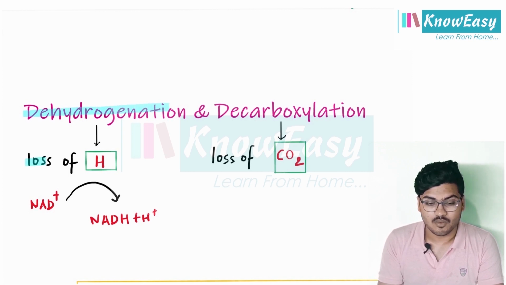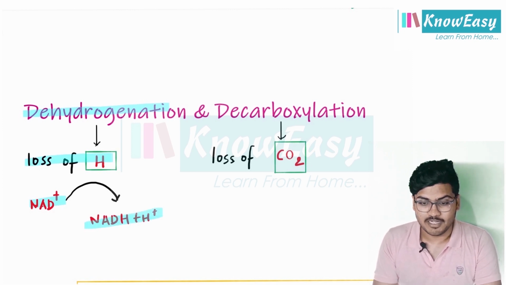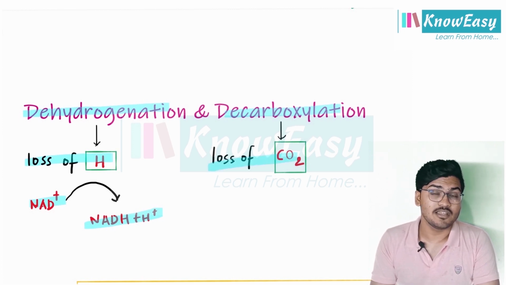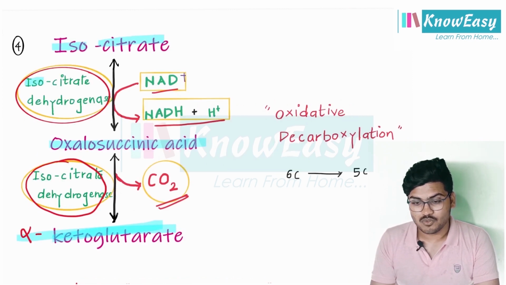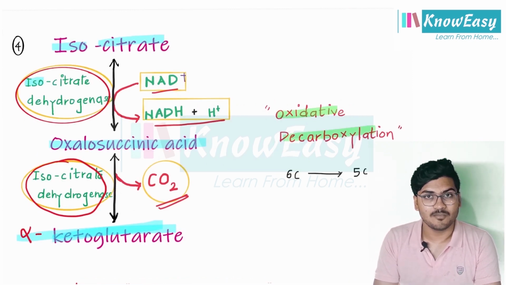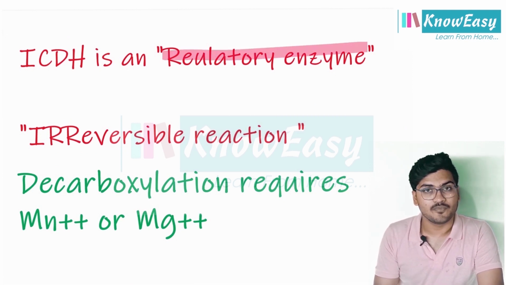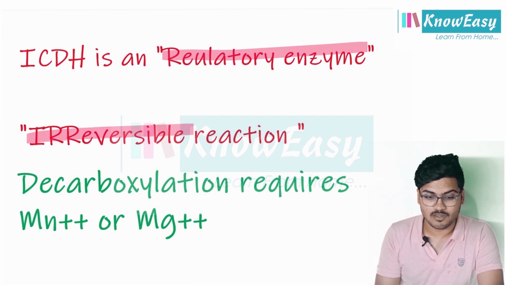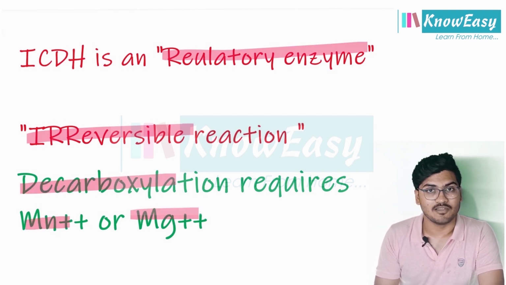Dehydrogenation means loss of hydrogen and NAD plus will accept that hydrogen and will be converted to NADH plus H plus and decarboxylation means loss of CO2. Correct? But this decarboxylation is not normal decarboxylation, it is oxidative decarboxylation. Oxidative decarboxylation. Clear? Isocitrate dehydrogenase enzyme is a regulatory enzyme. This reaction is an irreversible reaction, the second irreversible reaction, and decarboxylation requires magnesium and manganese ions.